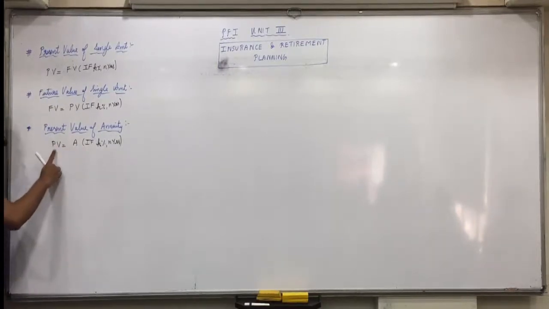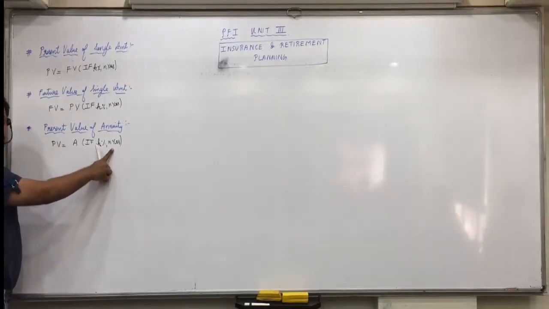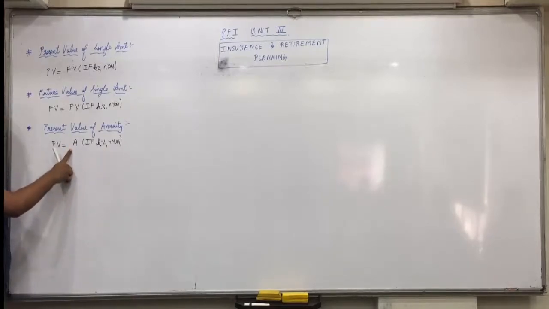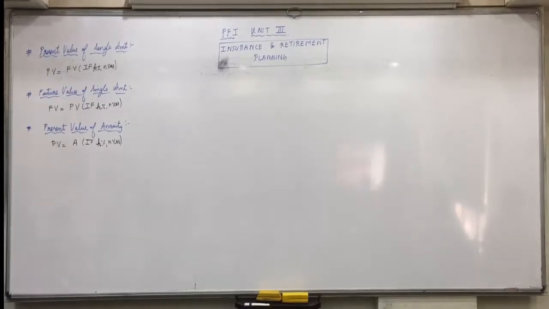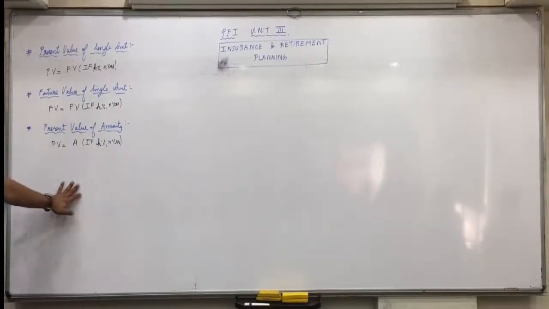Okay, so 1 crore of loan is borrowed, the rate of interest is 9% by the bank, and 20 years of installments are to be paid. We want to know how much every year's installment will be. Here the present value we will take as 1 crore, and for the interest factor we will see the first table, present value of an annuity, 9% and 15 years. What does it come to? 8.061. So every year what installment do you have to pay? 1 crore divided by 8.06. Is everyone of you clear with this?